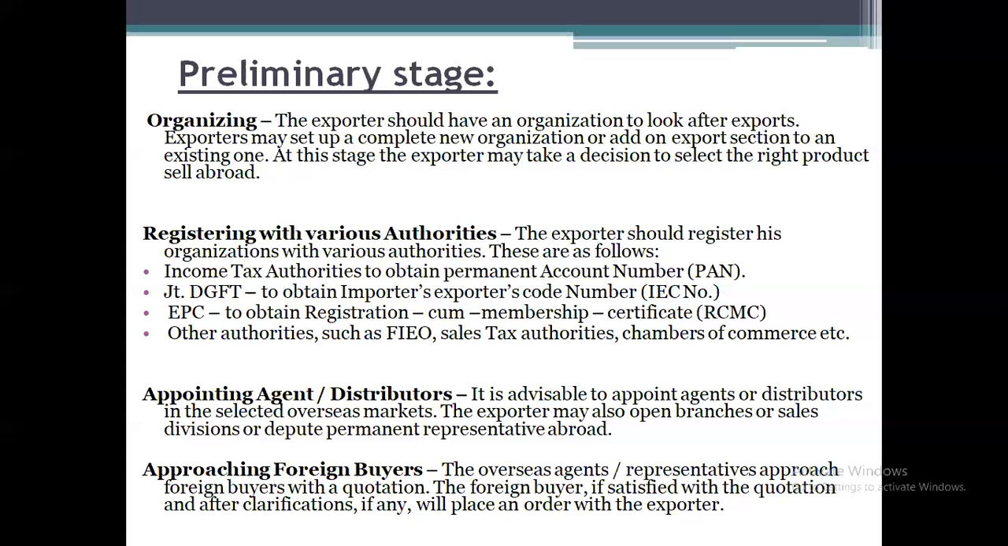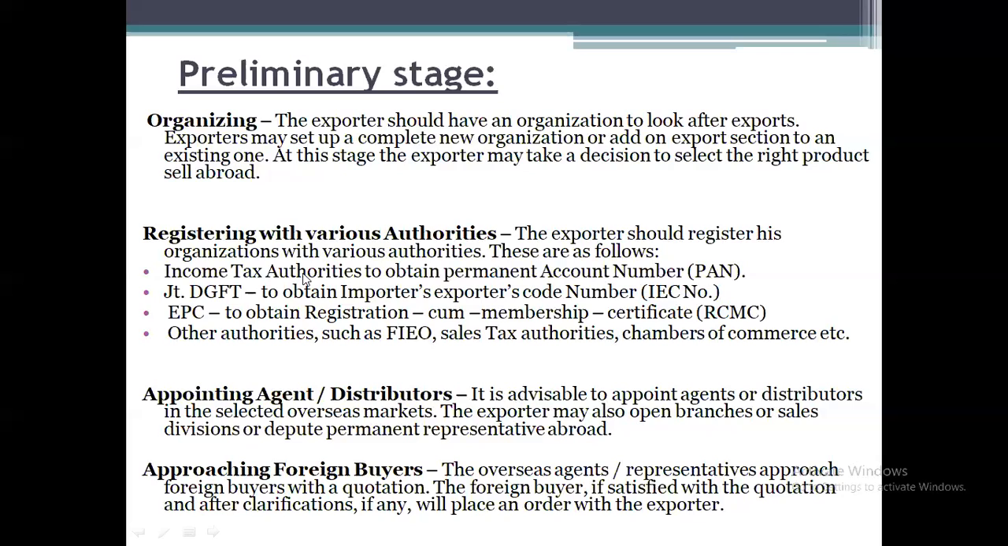After organizing, next is registration with the various authorities. Once the organization has been established to export a specific product to foreign countries, it is time to register with different authorities, because we are going to sell the goods not within the domestic country but in different countries. So we need to register with different authorities. Let us see what the authorities are. The exporter should register his organization with various authorities, as follows. First one, income tax authorities.